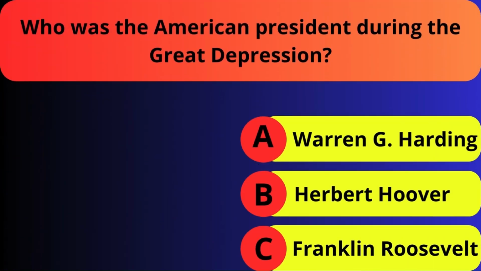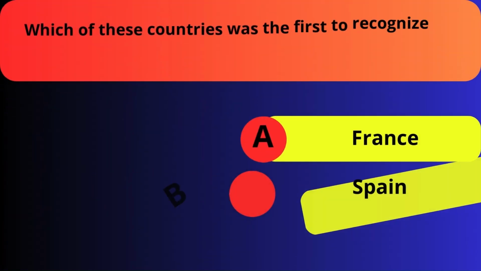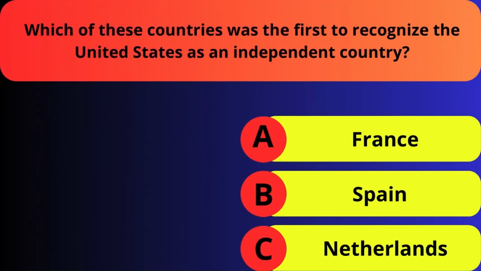Who was the American president during the Great Depression? Warren G. Harding, Herbert Hoover, Franklin Roosevelt. Which of these countries was the first to recognize the United States as an independent country? France, Spain, Netherlands.